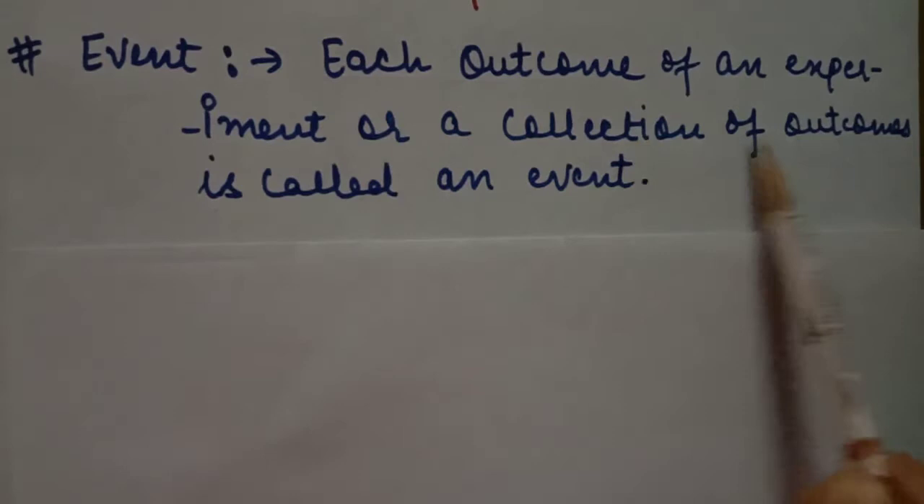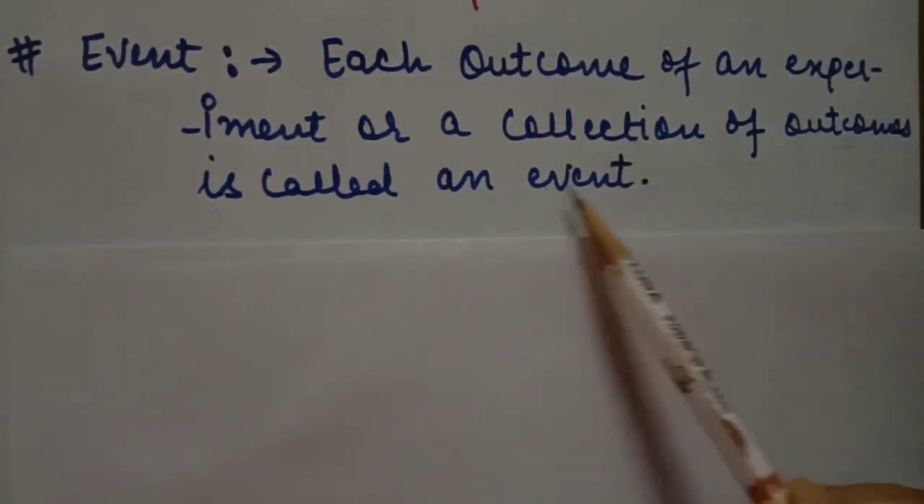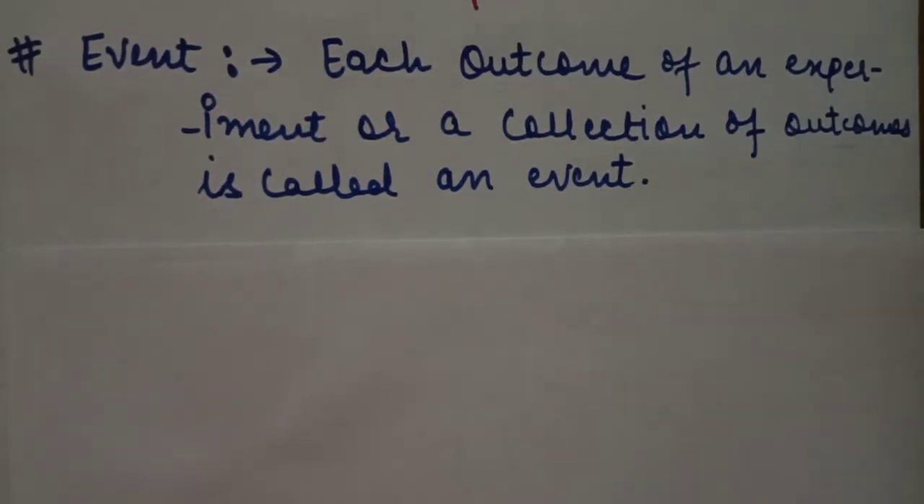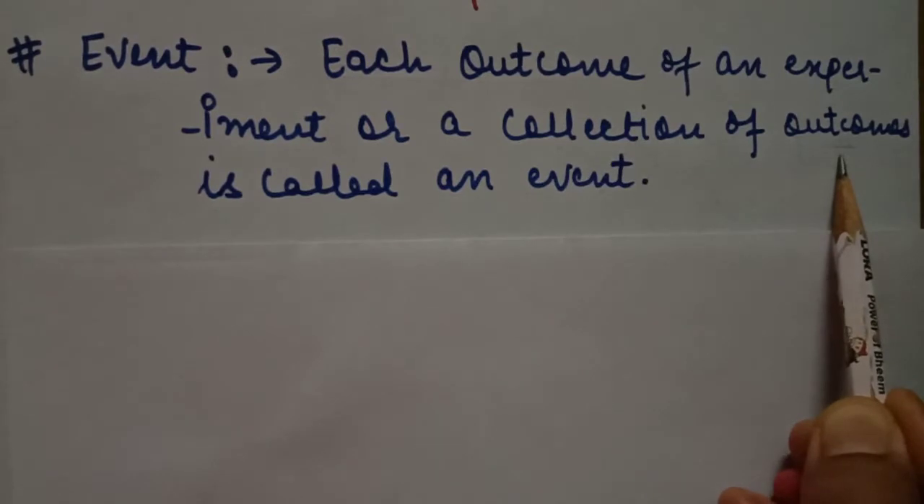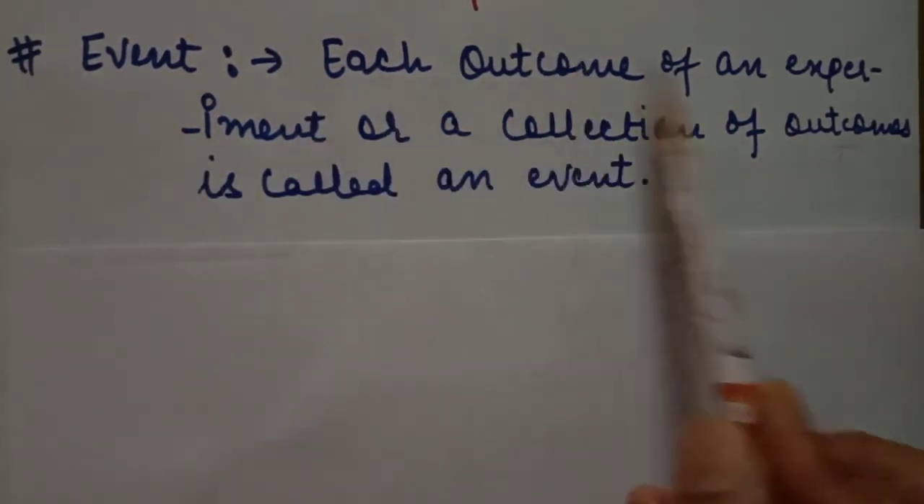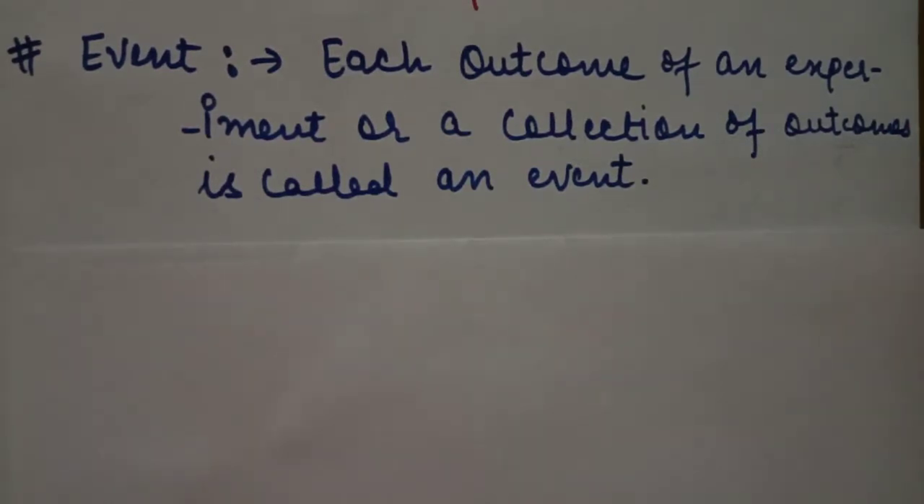And the collection of all possible outcomes of a trial is called an event. Trial means when we perform an experiment, if it gives us 1, 2, 3, 4 results, we call them a trial, and the complete collection of all possible outcomes is called an event. Each outcome of an experiment or a collection of outcomes is called an event.